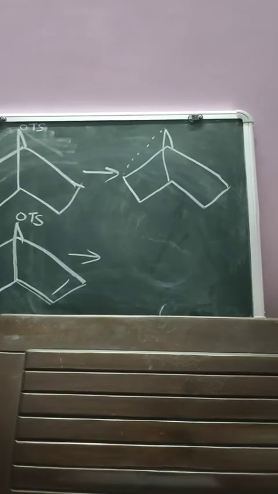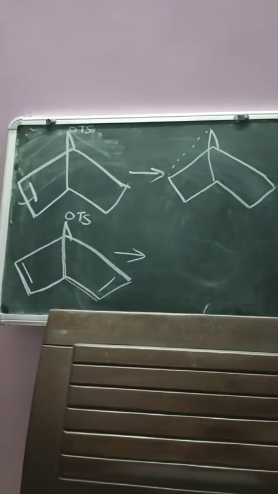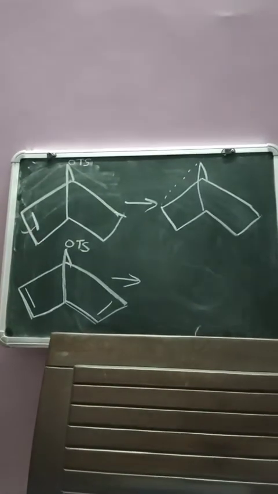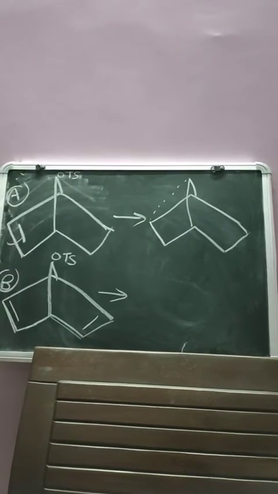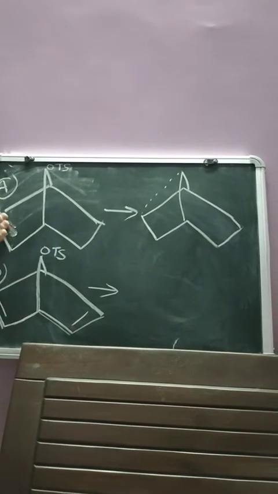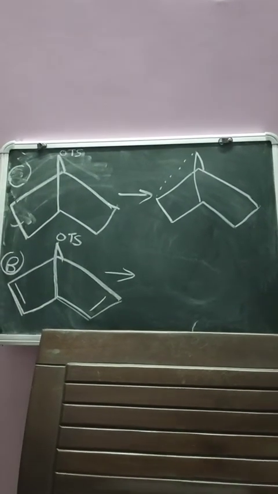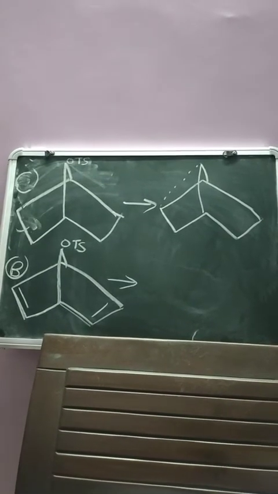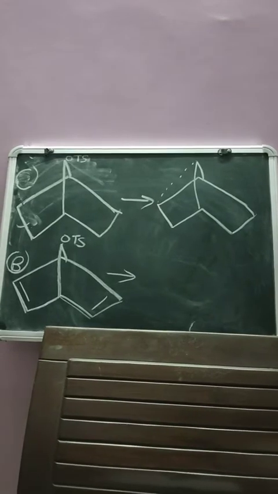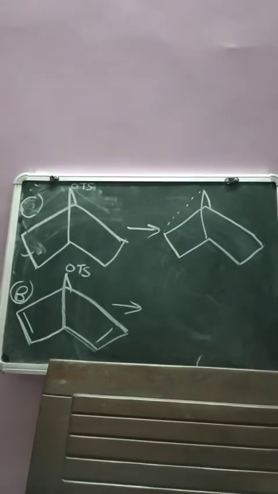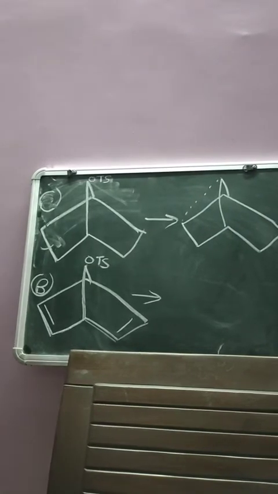Again, in the second one, it already has two pi electrons, so definitely the NGP effect is more in molecule B in comparison to A. If I remove the double bond from A, then there will be no NGP effect. You just write down, if the double bond is not present, OTs can't leave easily and the NGP effect will not be present there.